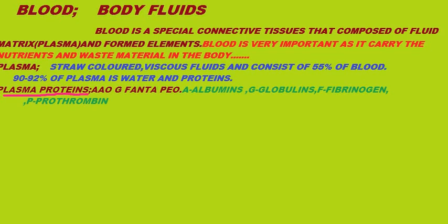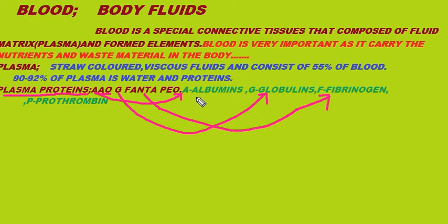In this trick, Auxifantapio, in Au, the first letter is A, and this A represents albumins. Albumins is one of the plasma proteins. And in the second, G represents globulins. It is the second plasma protein. In Fanta, the first letter is F, and F represents fibrinogens.